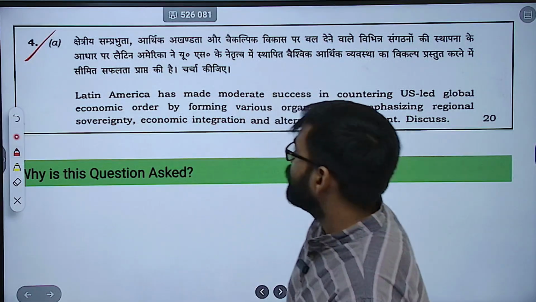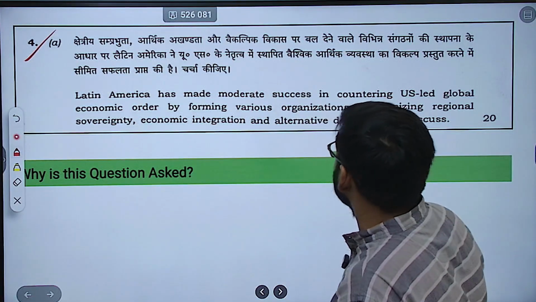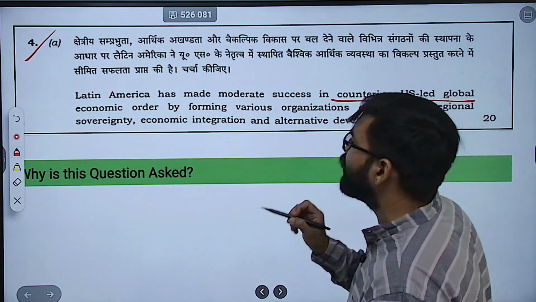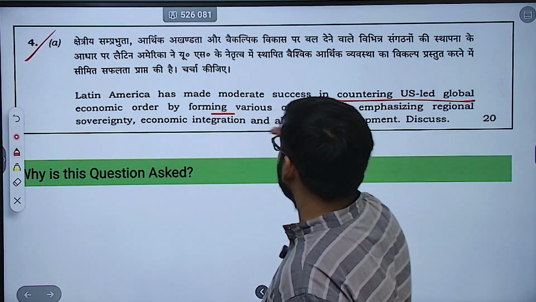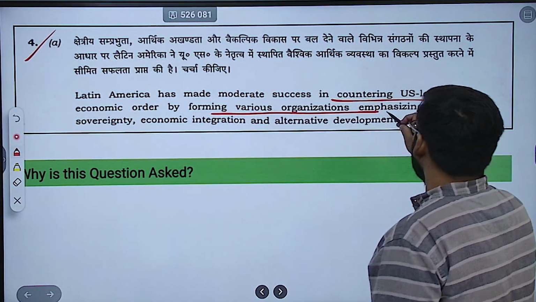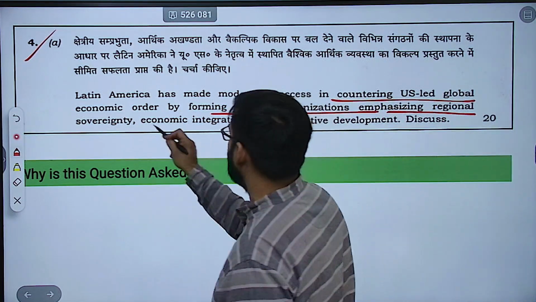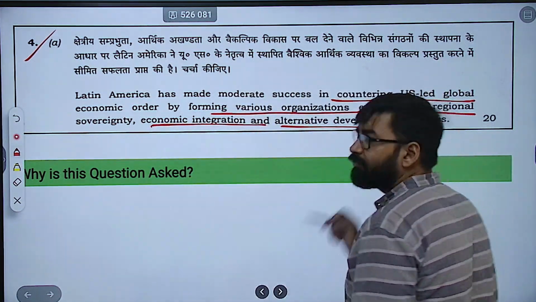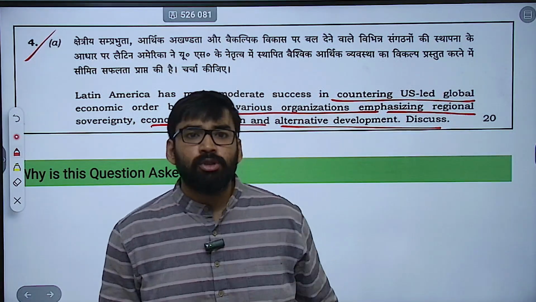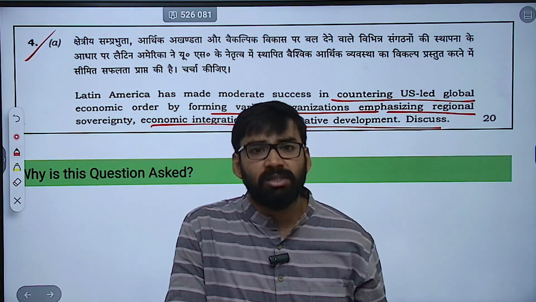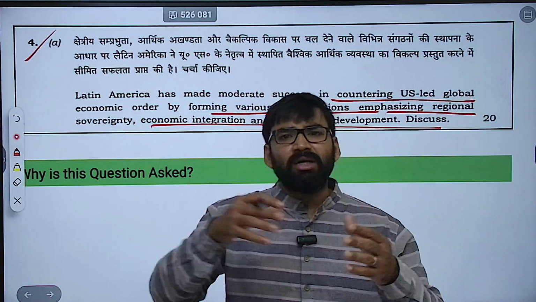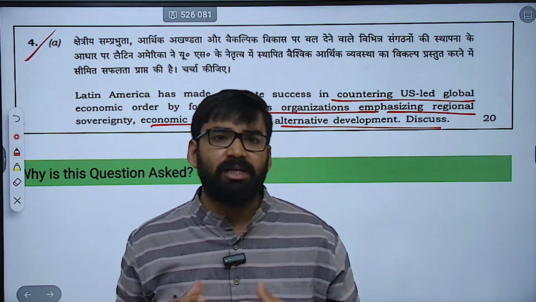A: Latin America has made moderate success in countering the US-led global economic order by forming various organizations, emphasizing regional sovereignty, economic integration and alternative development. So first of all, why is this question asked? Latin America's long struggle against the United States of America's hegemony.